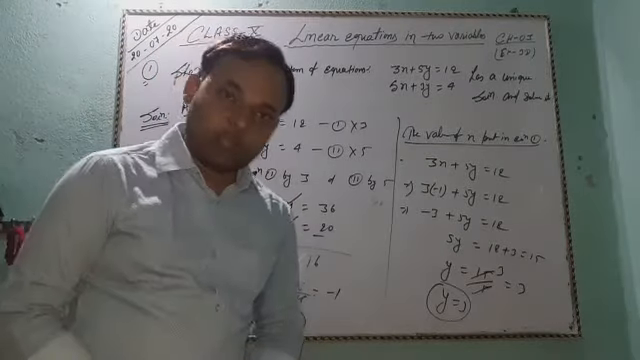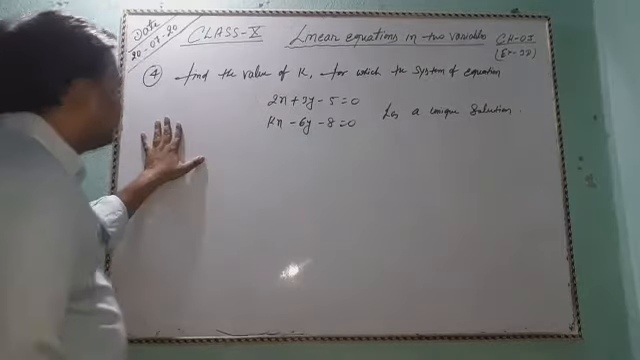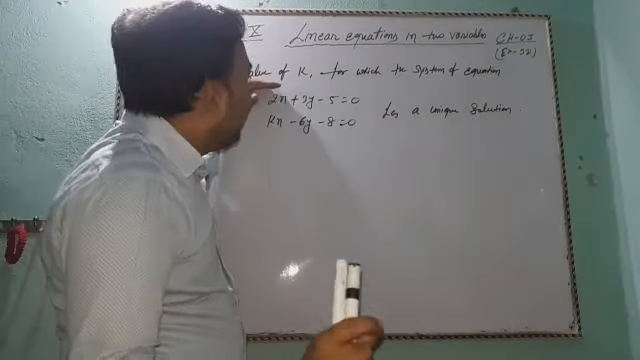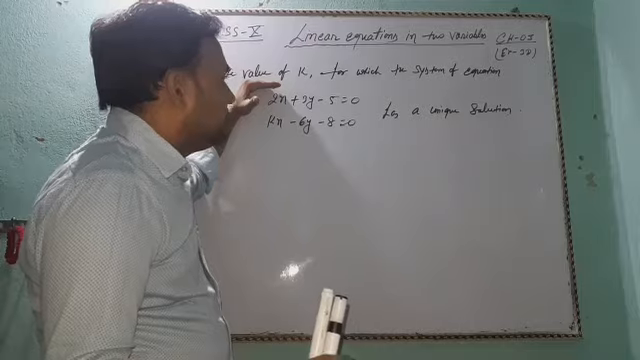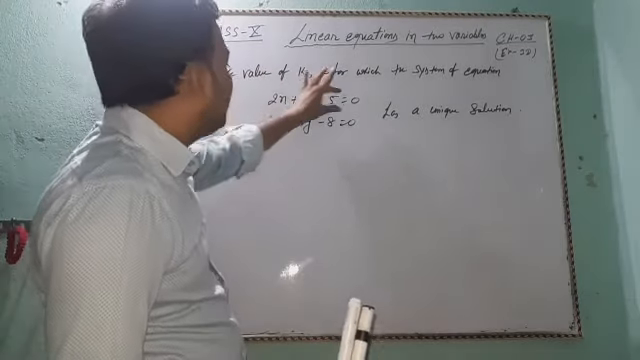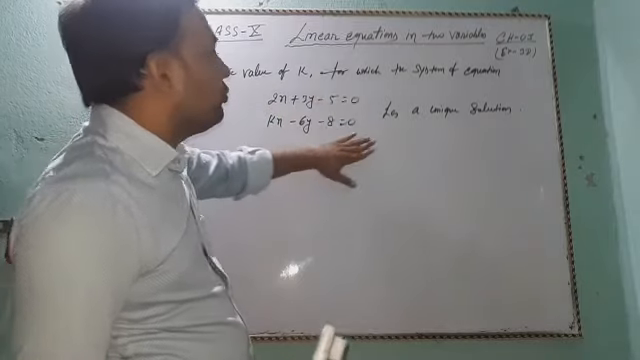Okay, students, our next question is question number 4. Find the value of k for which the system of the equations 2x plus 3y minus 5 equal to 0 and kx minus 6y minus 8 equal to 0 has a unique solution.